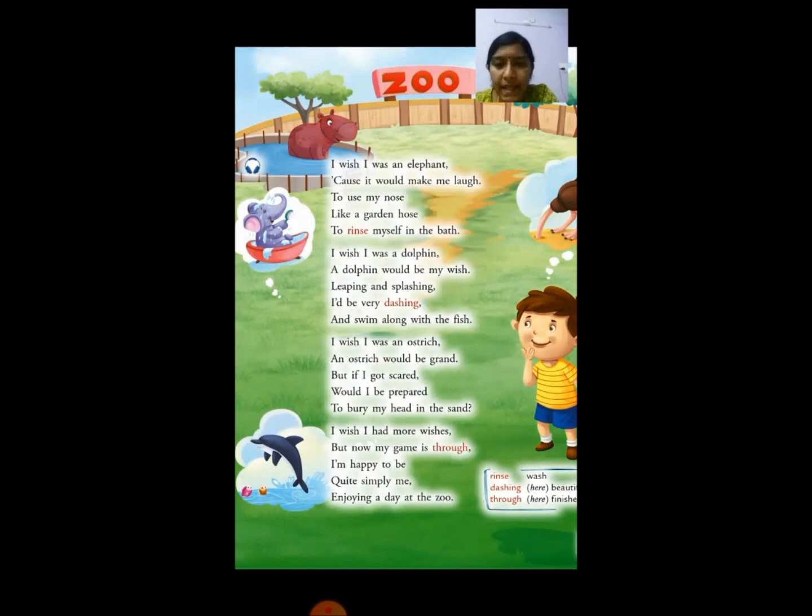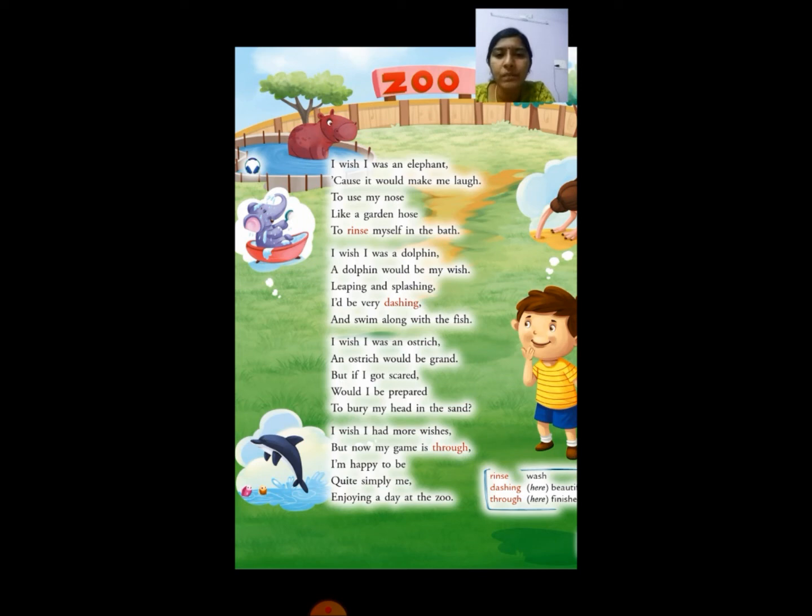I wish I was an elephant, 'cause it would make me laugh to use my nose like a garden hose to rinse myself in the bath. I wish I was a dolphin would be my wish. Leaping and splashing, I would be very dashing and swim along with the fish. I wish I was an ostrich would be grand. But if I got scared, would I be prepared to bury my head in the sand? I wish I had more wishes, but now my game is through. I'm happy to be quite simply me, enjoying a day at the zoo.